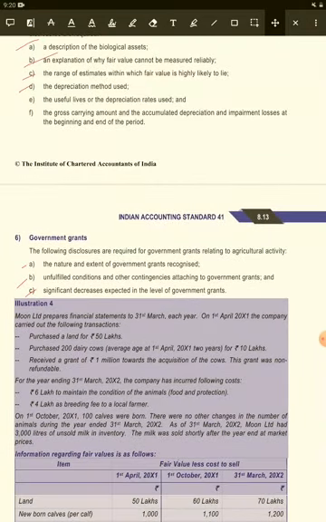The nature and extent of government grants recognized, unfulfilled conditions and other contingencies attached to the government grants, and significant decreases expected in the level of government grants. So that is the entire thing.